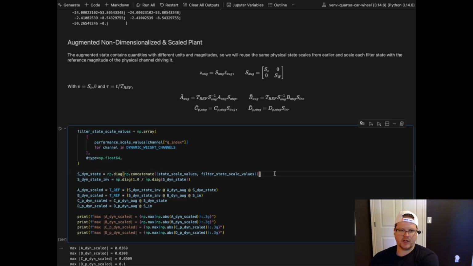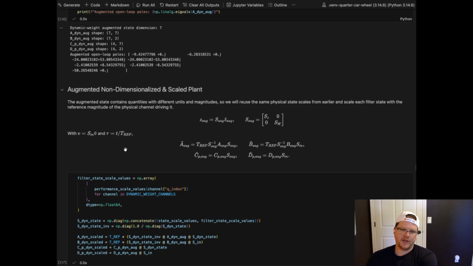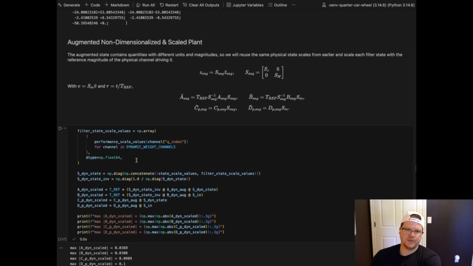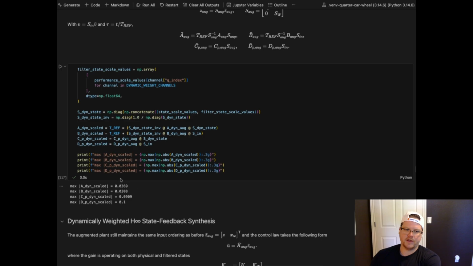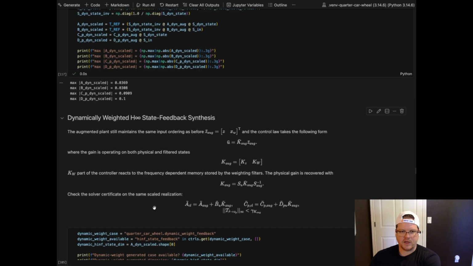These are the scale values from before. Filter state scale values, plucking out from the performance scale values from the dynamic weighting channels. There's the linear algebra to do the scaling. I'll just run it again. So here we go. These are our scaling. It's a little smaller. And I could probably actually use the other time reference scale too from the mixed sensitivity, and that's going to increase these values so it doesn't get too close to 0. Anyways, this is working fine.